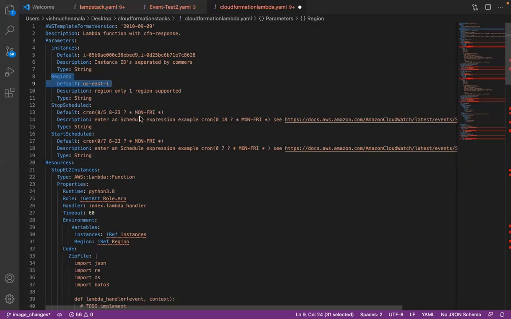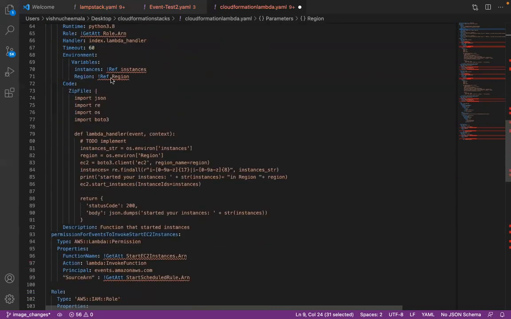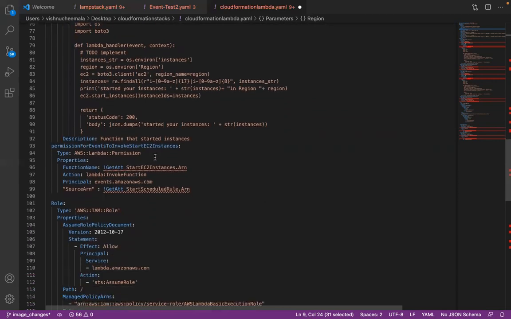It's going to run that Lambda. For the start schedule Lambda, you're going to put 8 o'clock in the morning. Just 0 and 8 o'clock in the morning, just 8, and Monday through Friday. That's it. Okay. And the second Lambda is going to get the same instance IDs within the same region, and it's going to run this Lambda actually. And these are the permissions for that Lambda. Permissions to use, like, describe EC2 instance basically.